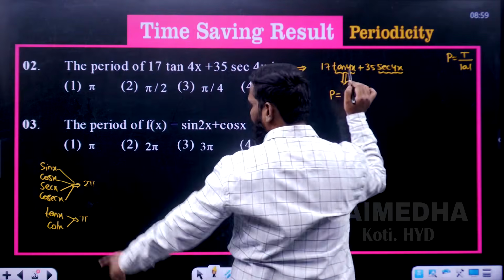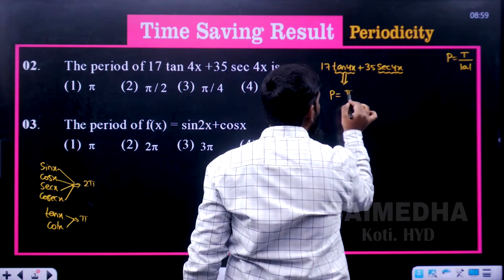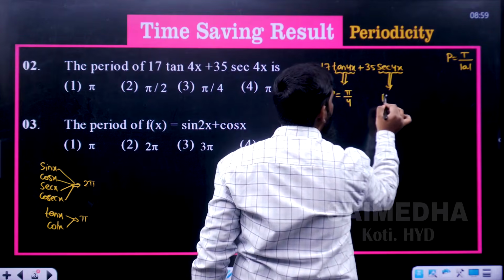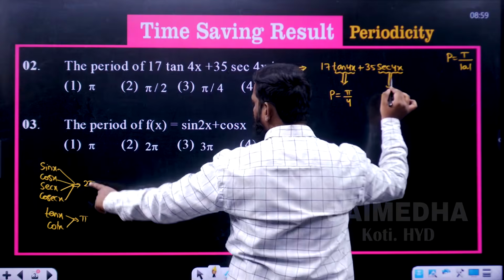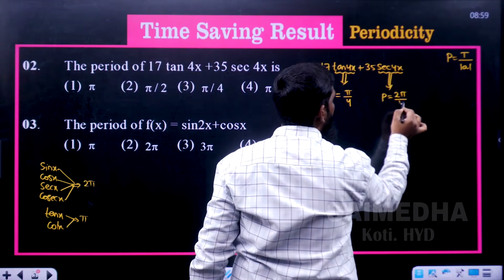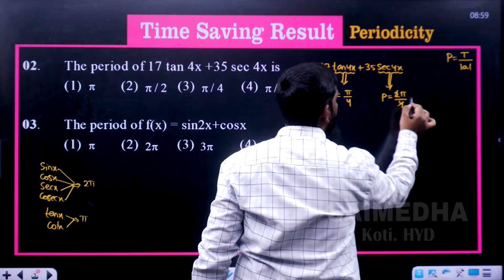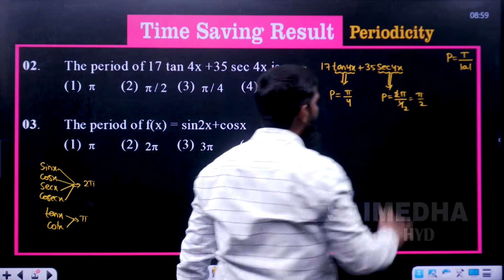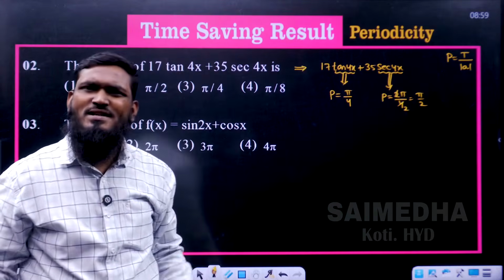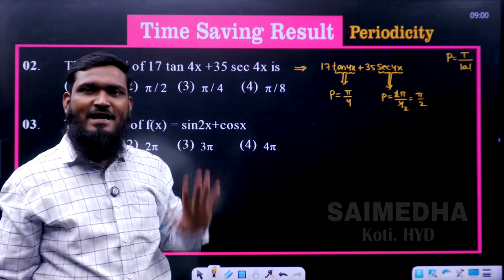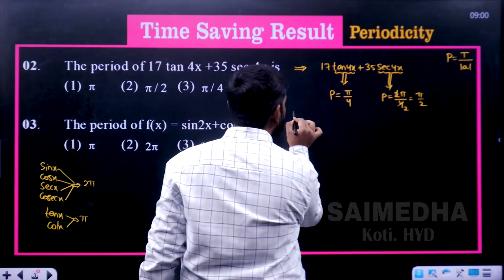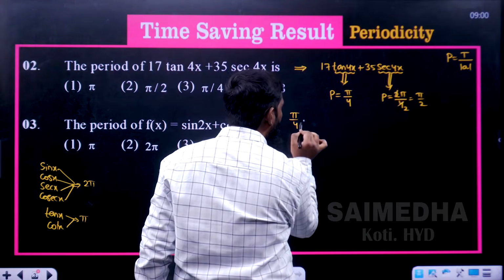So for tan, we have pi divided by 4. This is one period. For the secant part, the period is 2 pi divided by 4, which is pi by 2. So one answer is pi by 4, another answer is pi by 2. Both are not the same. If they were the same, we could directly write the answer. But we are getting different periods over here. Then what can we do? See this, write over here: pi by 4, comma.